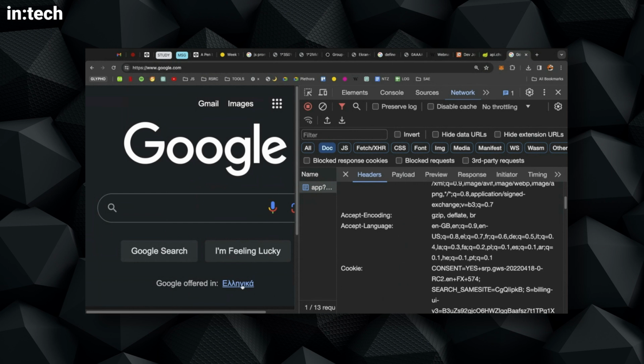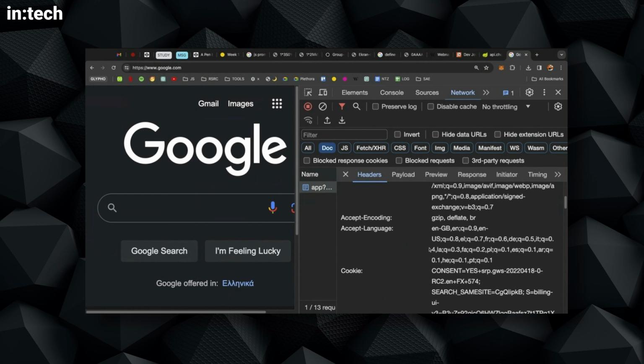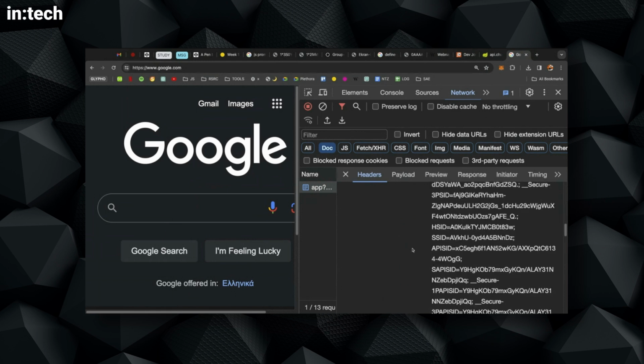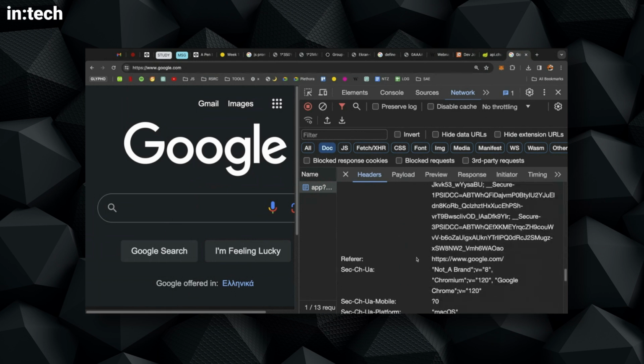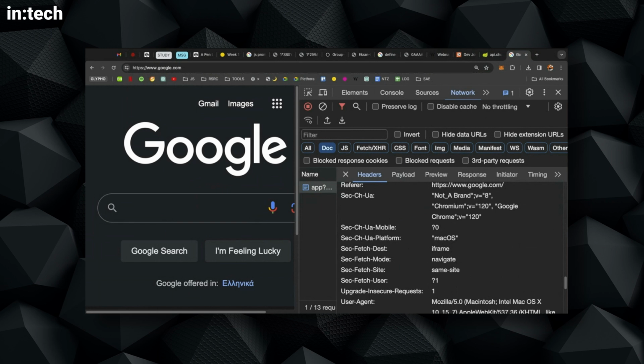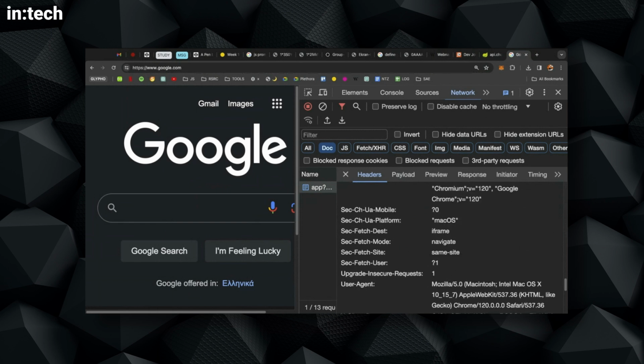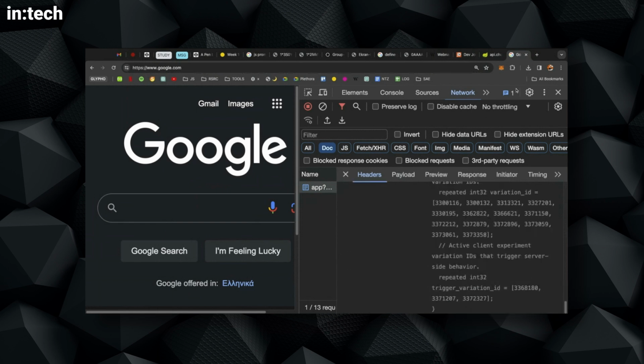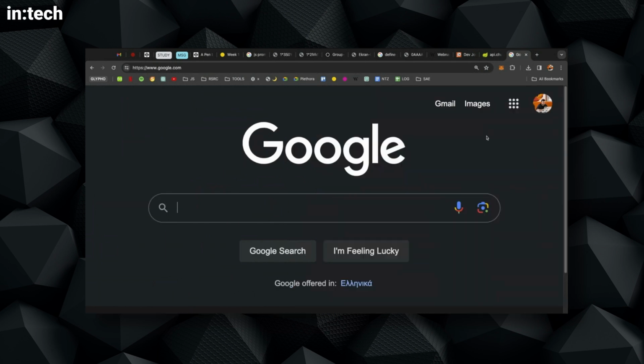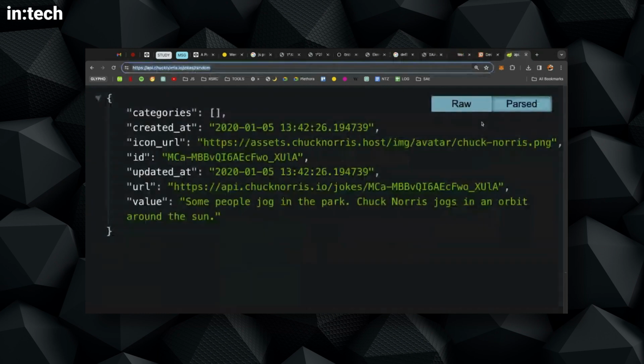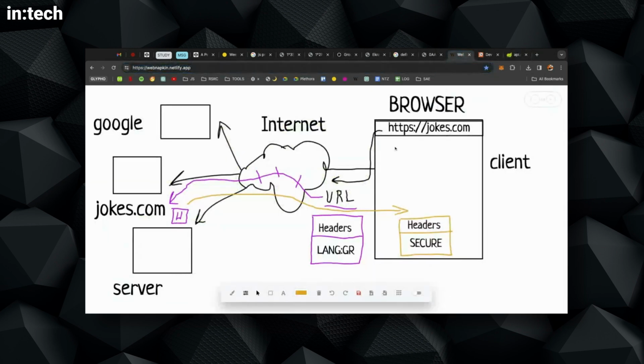So this is the language, and then some other things that I have no idea about. Some other information that the browser needs, but we cannot see. Okay, so these are the headers. They are going back and forth between server and clients always, and on both the server and the client, some of them are created and sent automatically, and we can also set some of the headers. So the quick answer is that we can also set these headers.